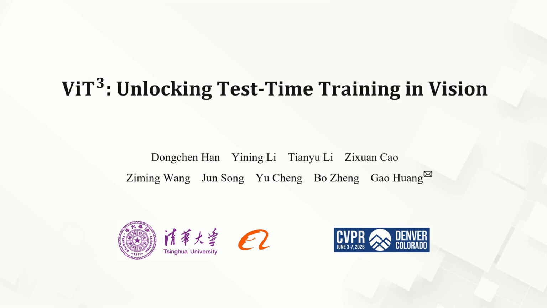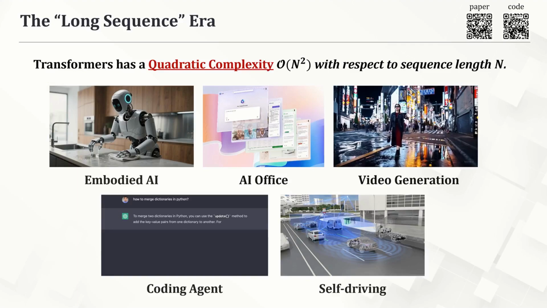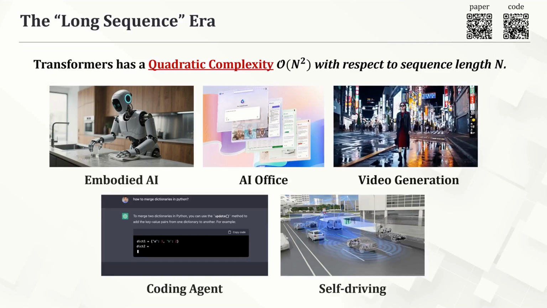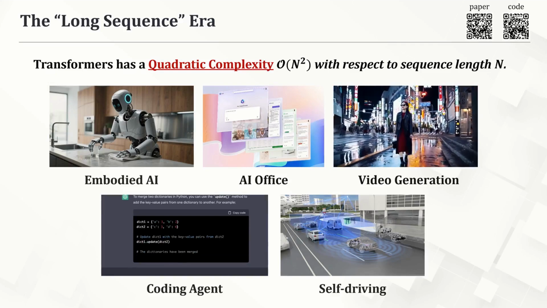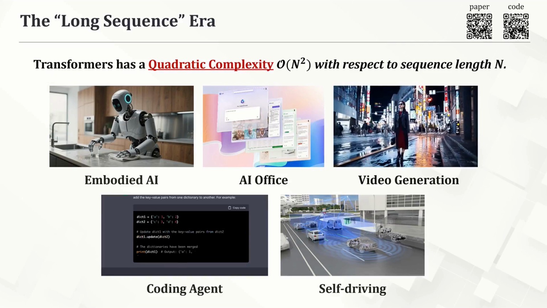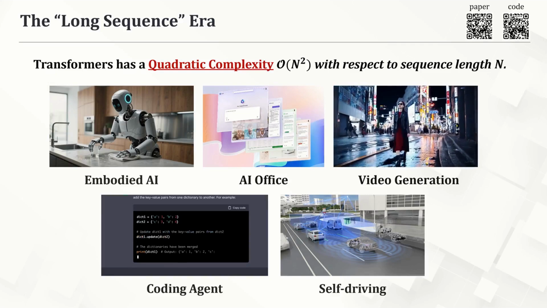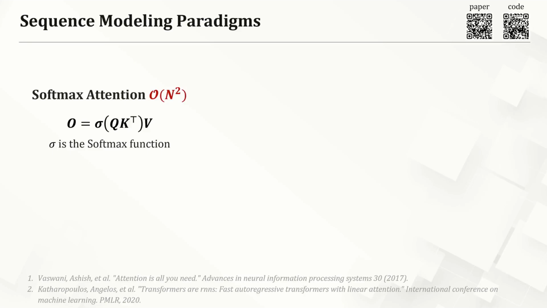Let's get started. We are now entering the long sequence era. Applications like embodied AI and video generation push models toward longer inputs and denser tokens. But the challenge is clear. The computation of transformer scales quadratically with sequence length, and that quickly becomes too expensive. The root of this quadratic cost is the softmax attention mechanism, which computes similarities between every single query and key.